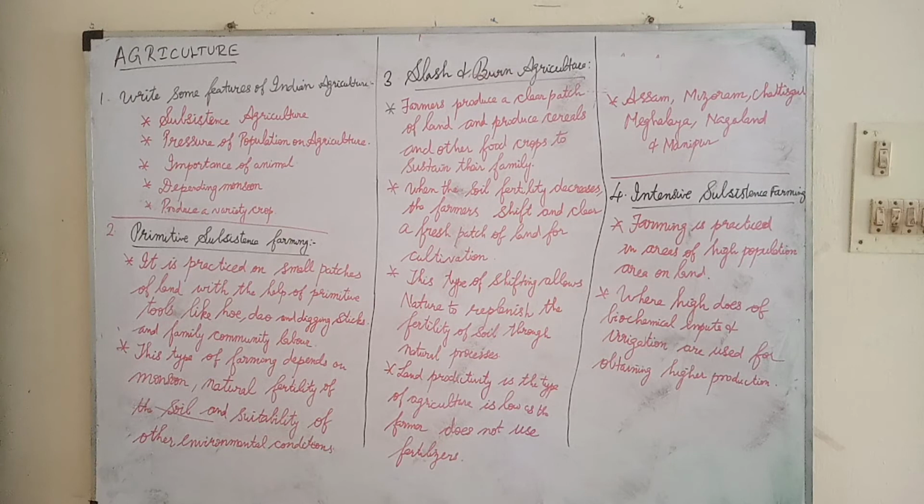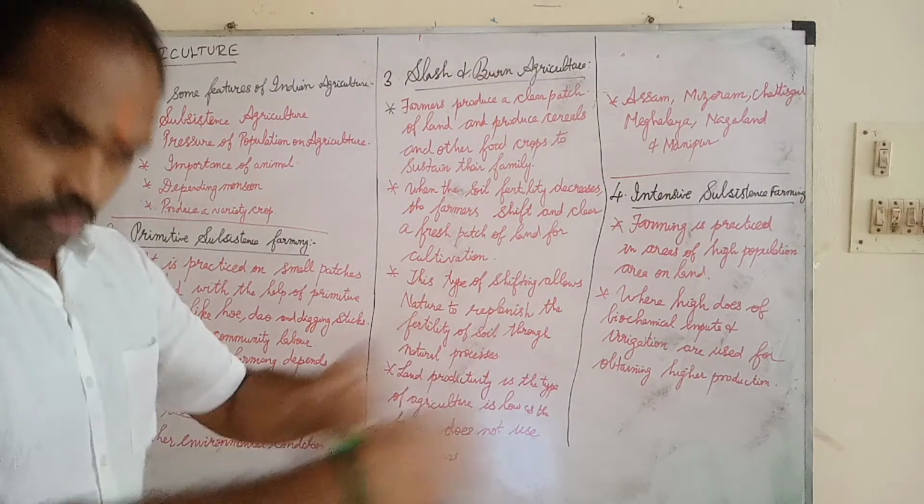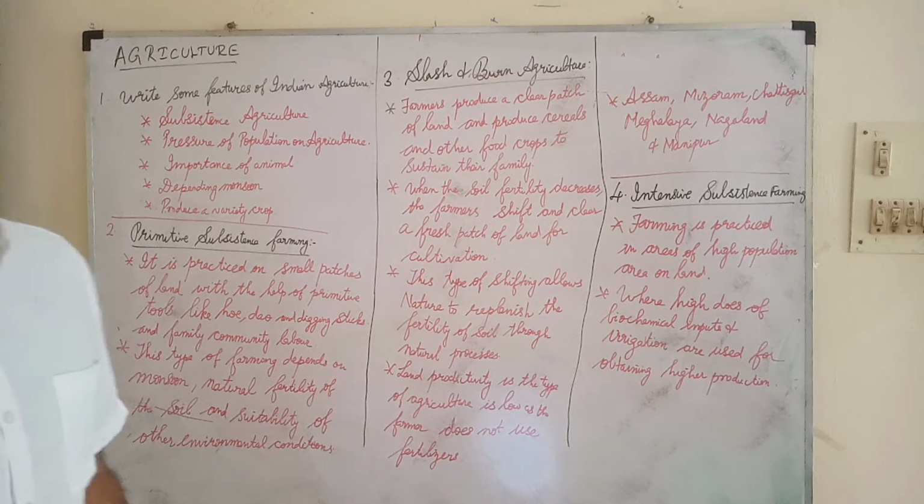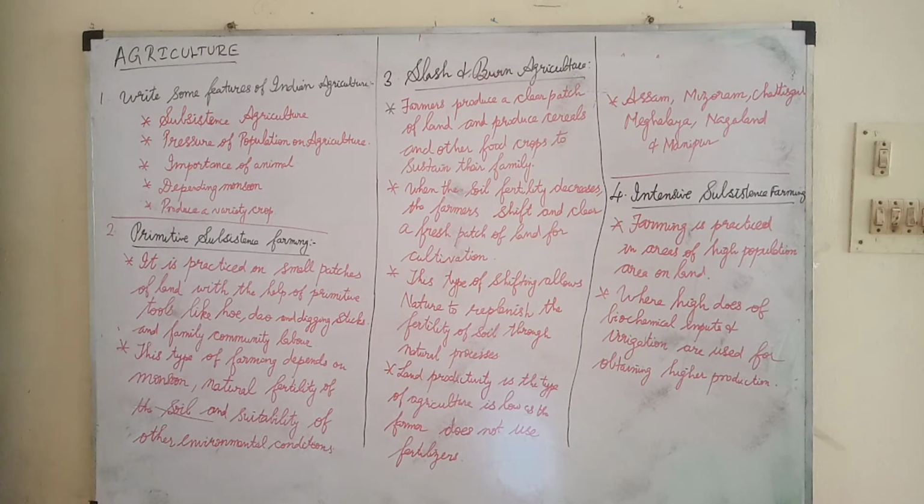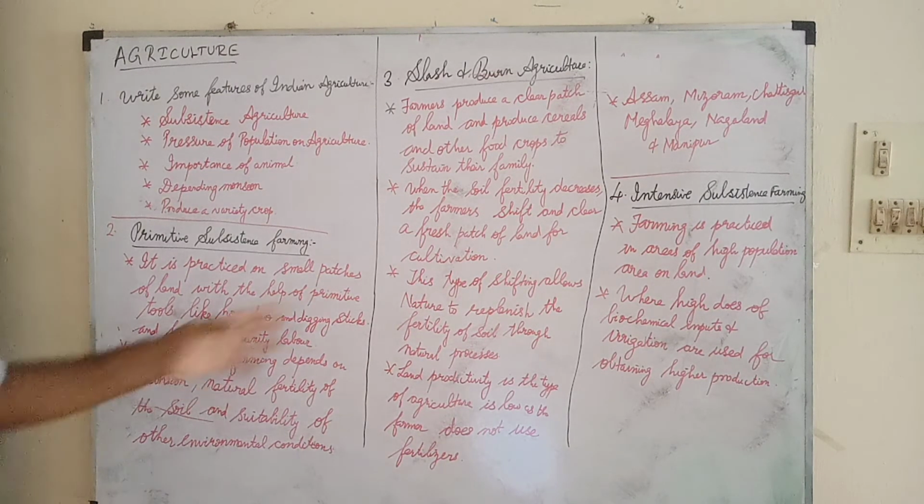And also a few conditions are available in this subsistence farming. We need to know what is meant by hoe, H-O-E. Hoe farming means, in the hand itself, they will do the farming. They will be plucking the leaves and everything. So that is about hoeing. And another thing is D-A-O, dao. Dao farming is also one farming. That farming is mainly for plucking the leaves and everything. So likewise digging sticks.